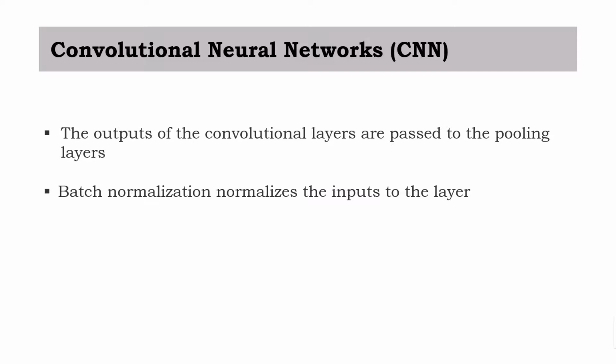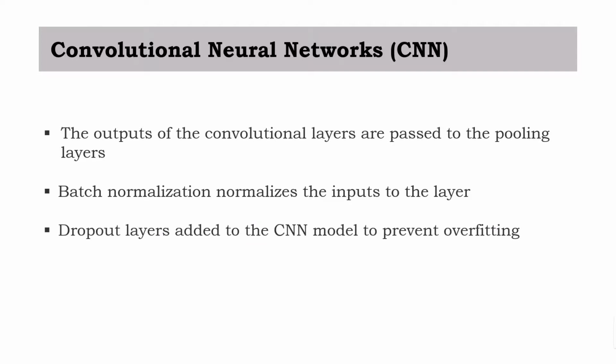In order to stabilize the model and speed up the training time, batch normalization layers are added to the CNN model. Batch normalization standardizes the mean and variance of each unit, hence normalizes the inputs to the layer. This helps in reducing the model network sensitivity to weight initialization.